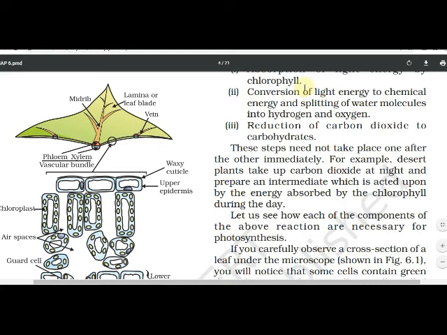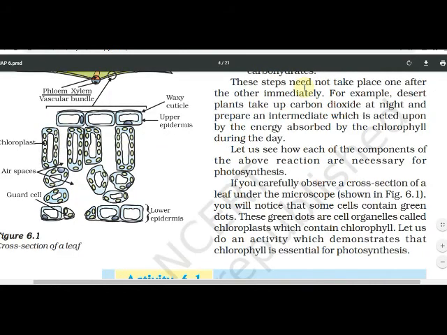Here a diagram is shown. Leaves are shown. Yes or no? And a cross section of a leaf is also shown, in which chloroplasts are present. Greenish colored pigments are shown. The epidermis of the leaves is also shown, along with air spaces present between the cells, guard cells, everything is shown here.